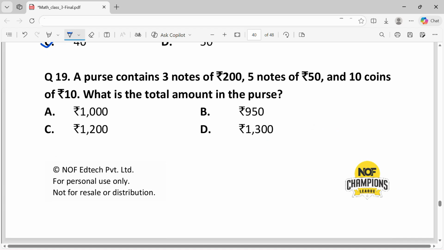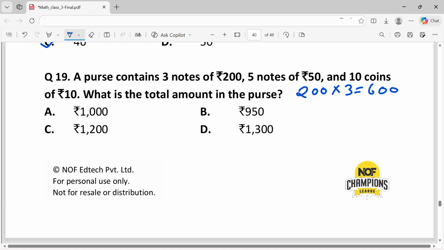Question 19. The purse contains 3 notes of rupees 200 and 5 notes of rupees 50 and 10 coins of rupees 10. What is the total amount in the purse? The value of 200 notes is 200 into 3, that is 600.